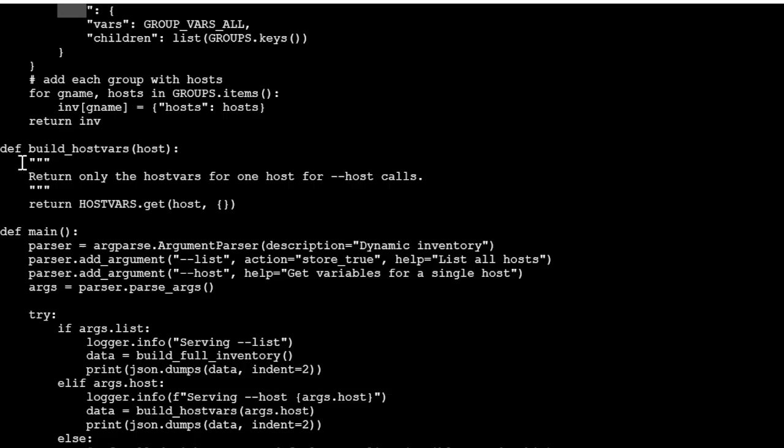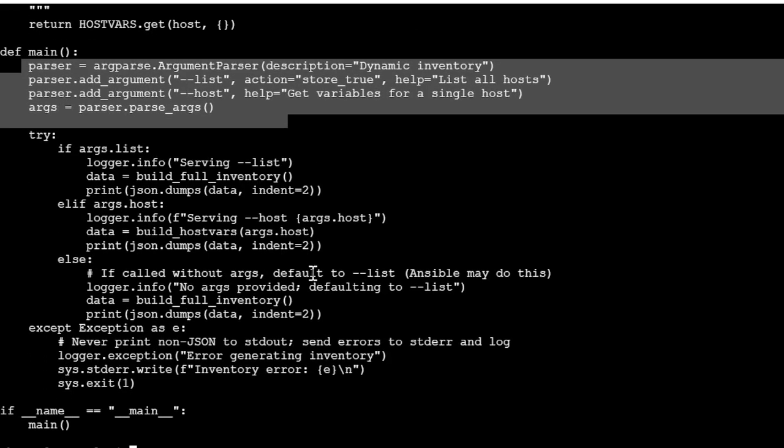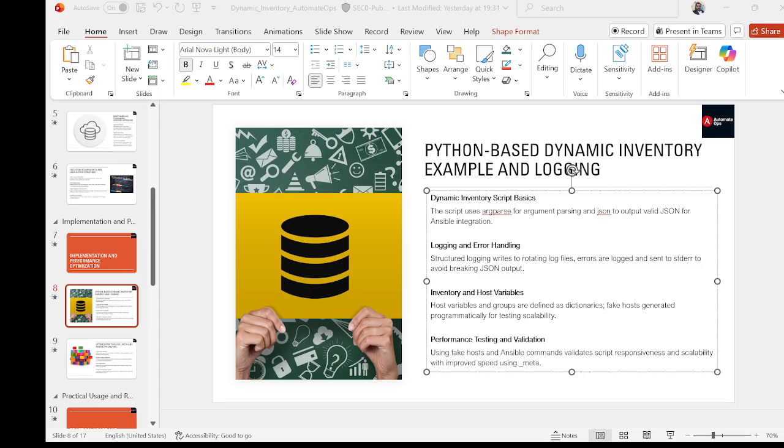And then what I'm doing, I'm building the host var information. I'm adding some parser information to log all this information. So overall, it's a very small but very powerful example of dynamic inventory using Python. Let's go back to the theory now.